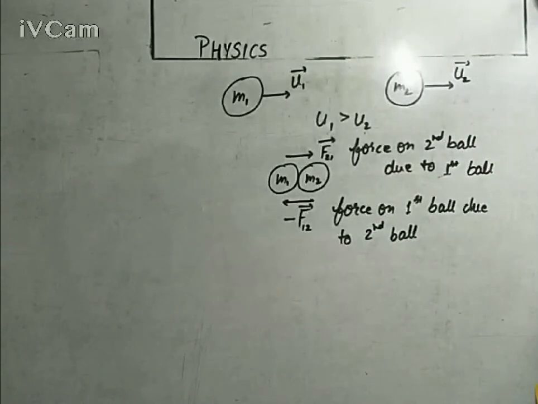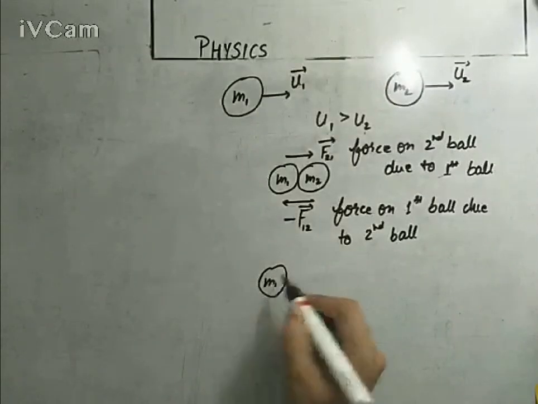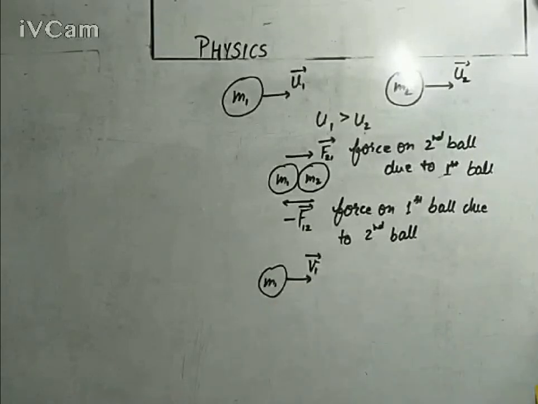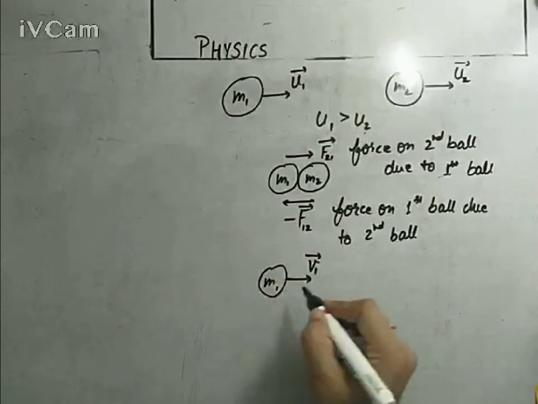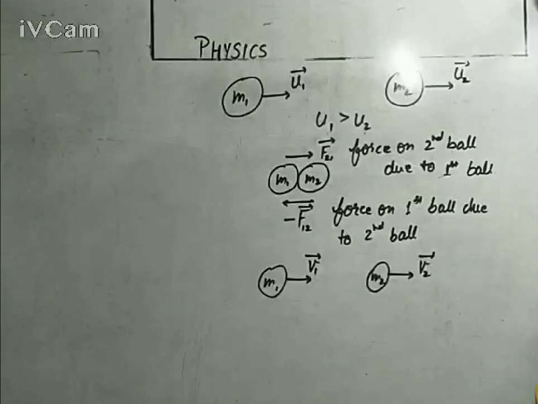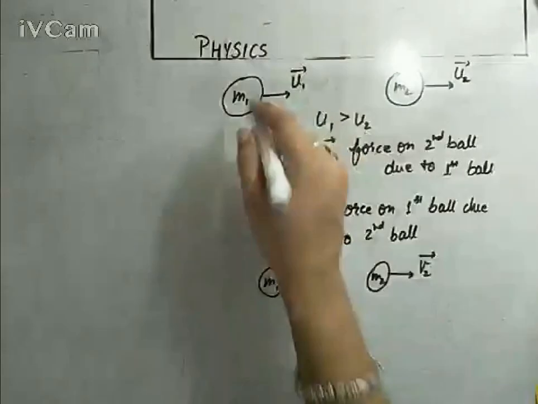So they are exerting forces over each other, due to which there will be a change in their velocity. You know it very well: if force is being exerted on a body, there will be an acceleration, and if there is an acceleration, there will be a change in velocity definitely. So now the velocity of the first ball has changed and become v1 vector, and the velocity of the second ball of mass m2 has changed to v2 vector. So there is a change in velocity, and definitely there will be a change in linear momentum. I would like to find out the change in linear momentum.